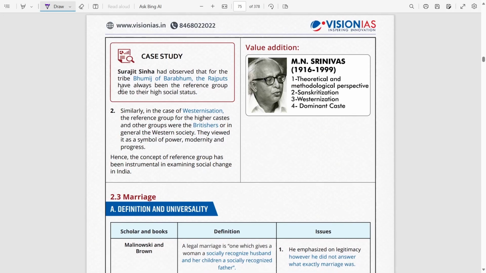Further, you can read more about Surjit Sinha, his case study of Bhumij of Barabhum, as well as M.N. Srinivas, who gave the concept of Sanskritization and dominant caste. And that sums up our topic.